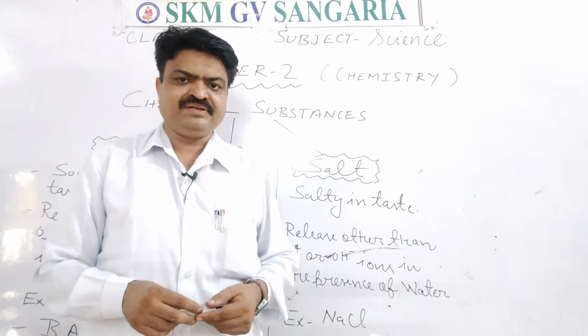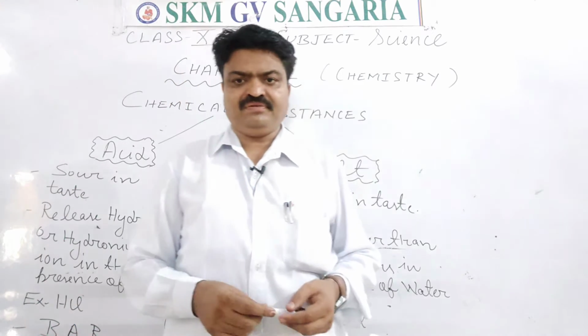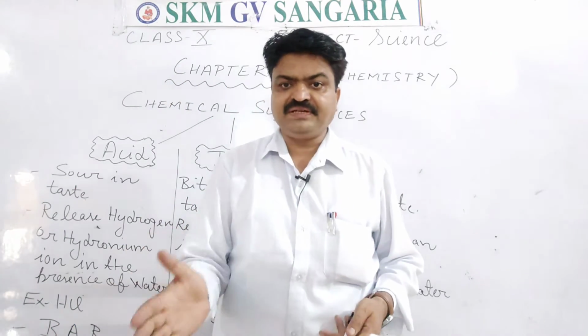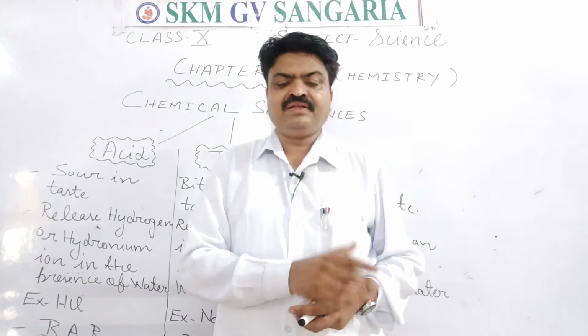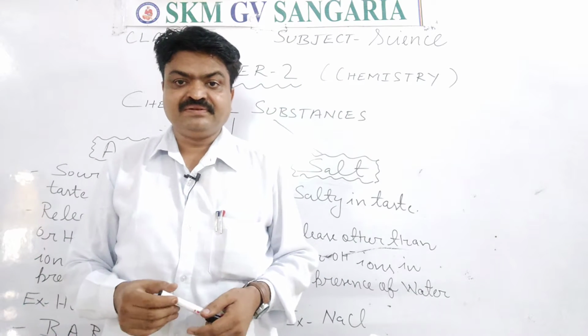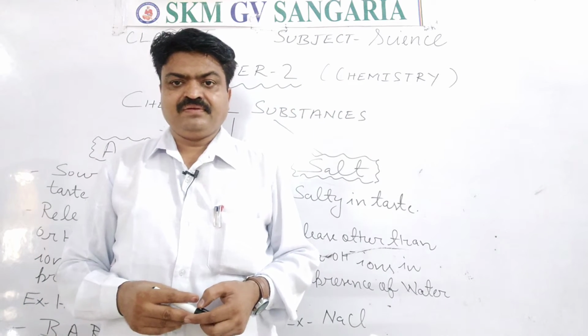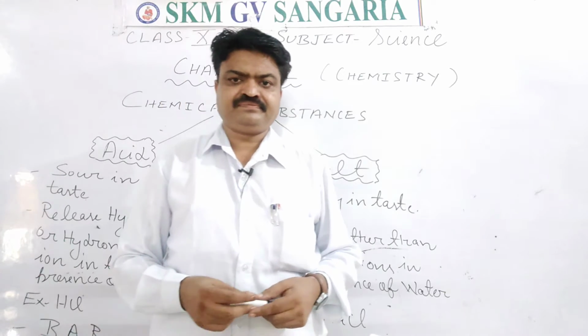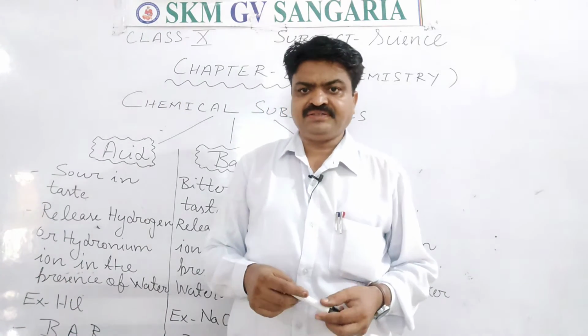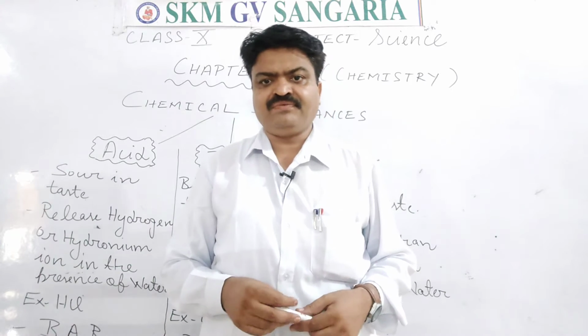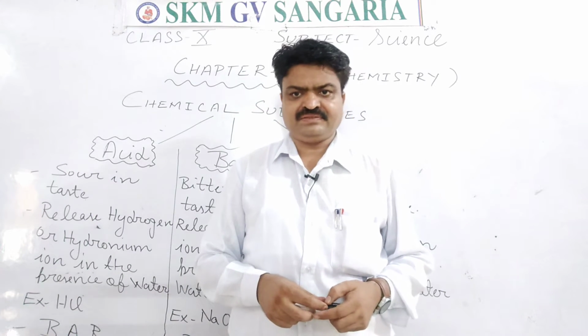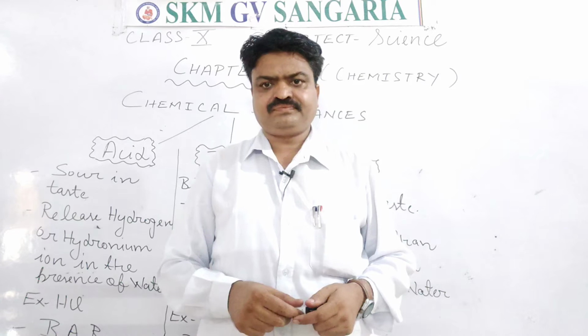Now in chemistry they play a very important role, because with the help of acid, base and salt different chemical reactions take place. Now what is an acid? The word acid is generated from the Latin word acidus, that means sour.